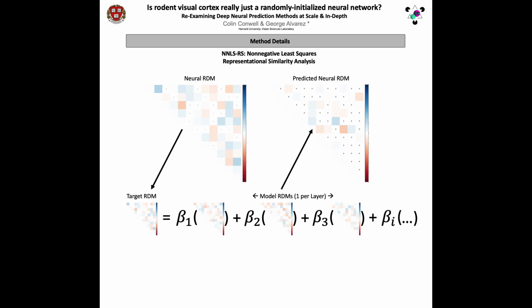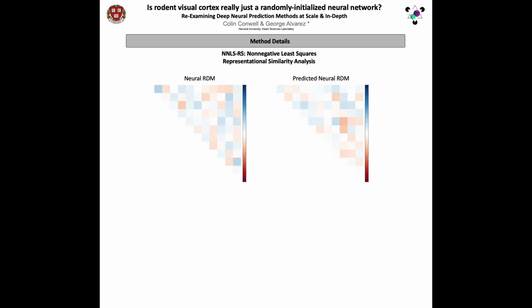To get this predicted RDM without overfitting, we use a k-fold cross-validation procedure in which we iteratively hold out a small portion of each RDM and predict that held out portion with the regression fit on everything else. Each fold of the cross-validation procedure adds more and more cells to our predicted RDM until, after all folds have been tested, we have a now fully predicted RDM in which each cell is the product of a prediction rather than a fit. We then take the correlation of this predicted RDM and the brain RDM to produce a model score.